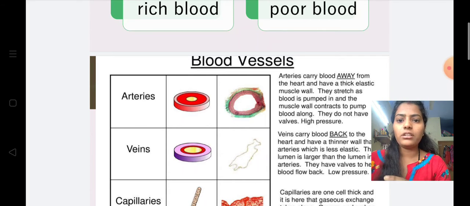and they do not have the valves. The arteries and the veins have the three layers of the walls, that is tunica externa, tunica media and tunica interna. And the veins carry the blood from all over the body to the heart. They mainly carry the deoxygenated blood for the purification. And the veins also have the three walls, that is tunica externa, tunica interna, tunica media, and they have the valves to prevent the backflow of the blood. As they do not have the pressure, the walls of the veins are thinner.